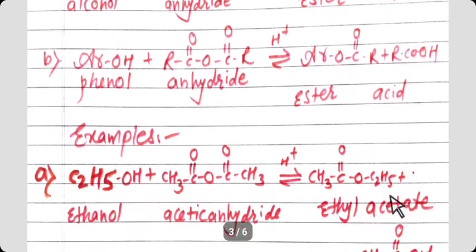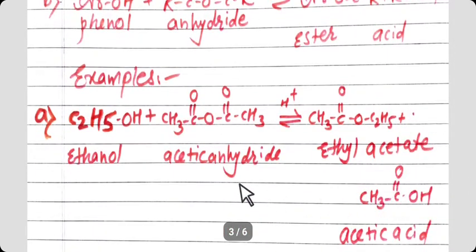Just see again a simple example. We are taking here again a simple alcohol, it is ethanol, meaning C2H5OH. It reacts with acetic anhydride. In place of anhydride, we are taking acetic anhydride, and the formula of acetic anhydride is CH3C=O-O-C=OCH3.